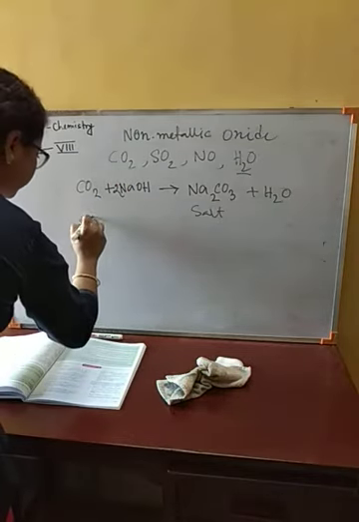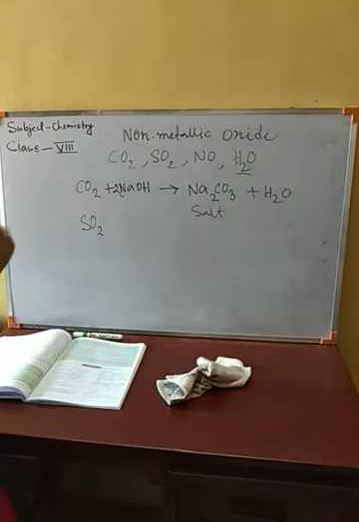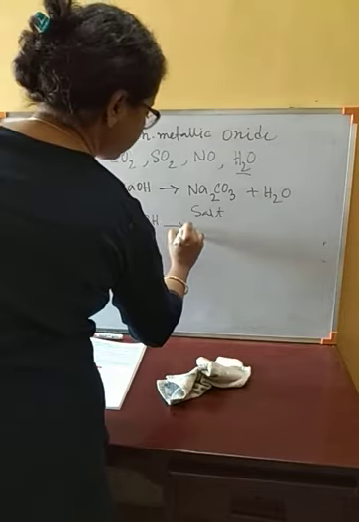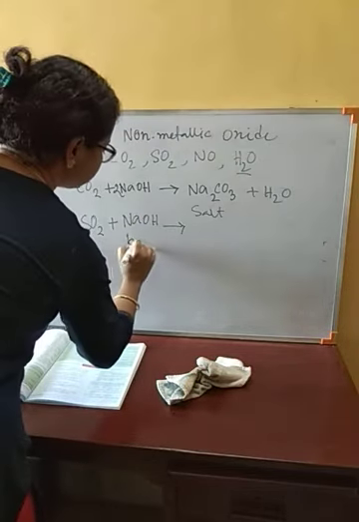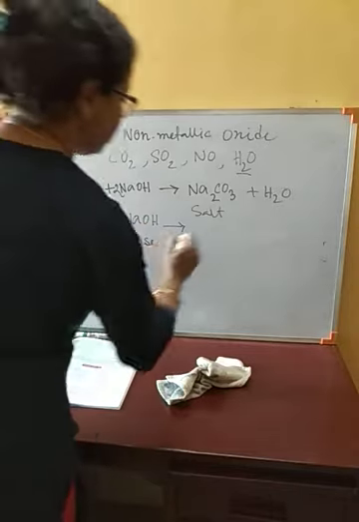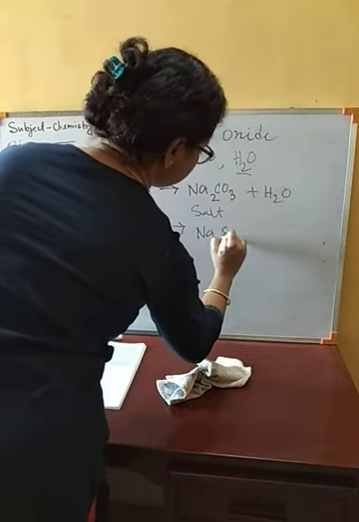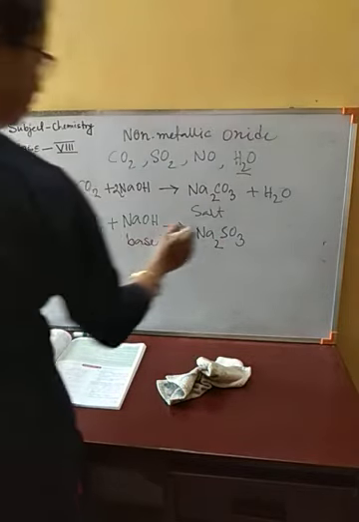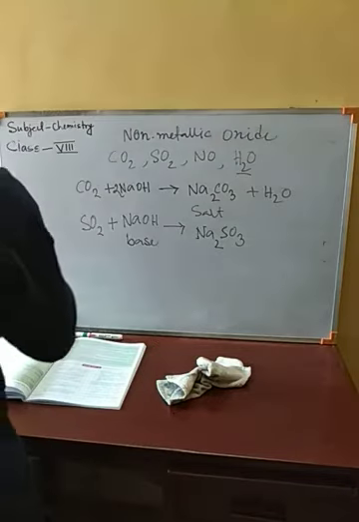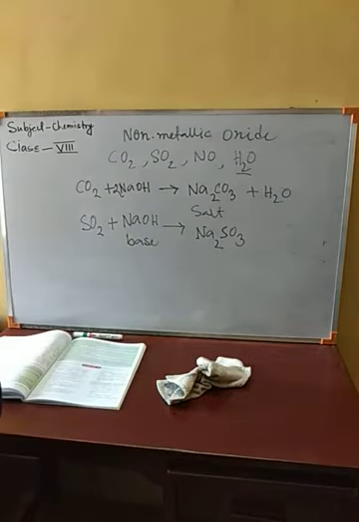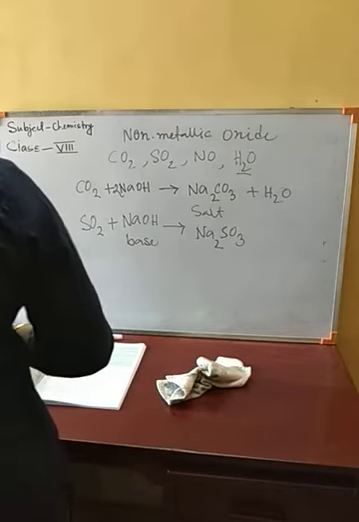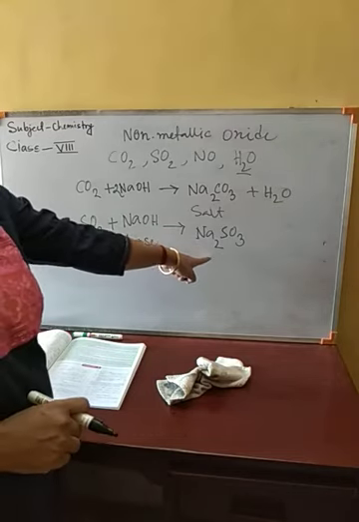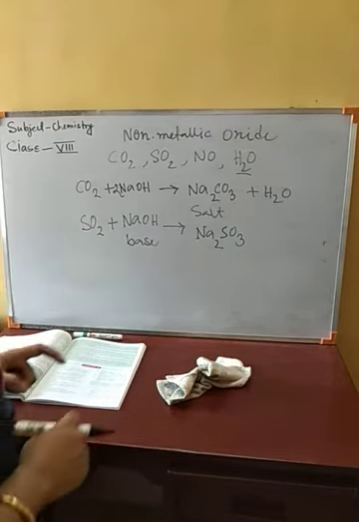In the same manner, if sulfur dioxide is there and we make it react with sodium hydroxide, which is a base or alkali, it will produce Na2SO3. This is sodium sulfite. Here we can make it react with KOH also, then we will get potassium sulfite, K2SO3.